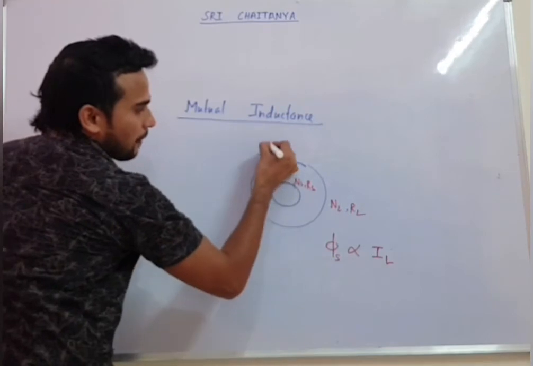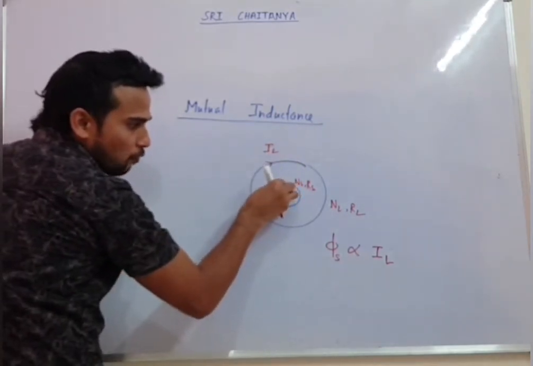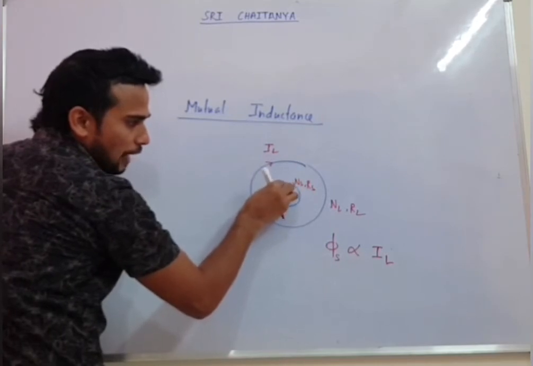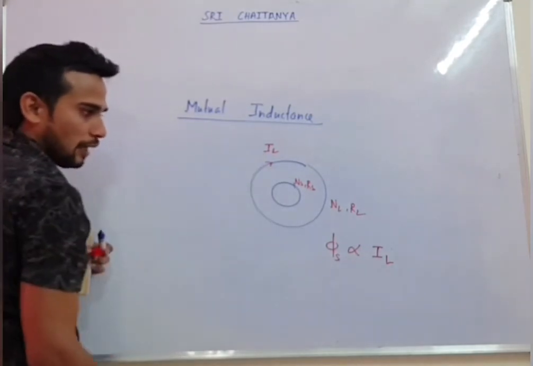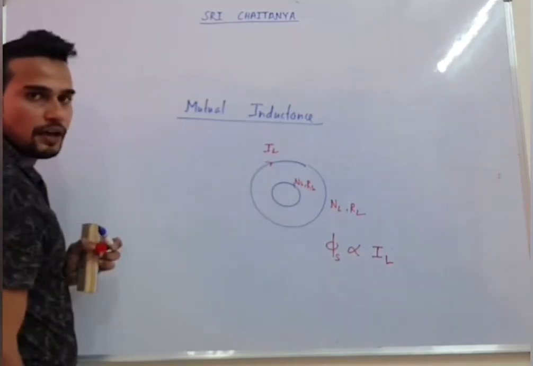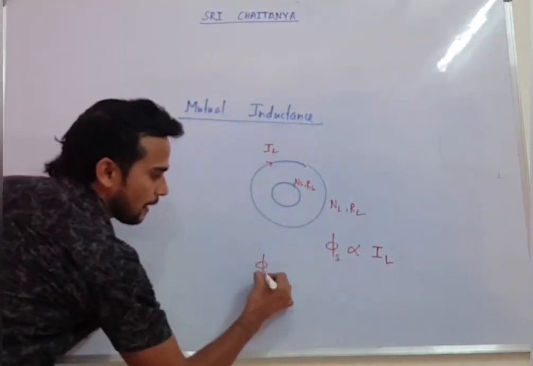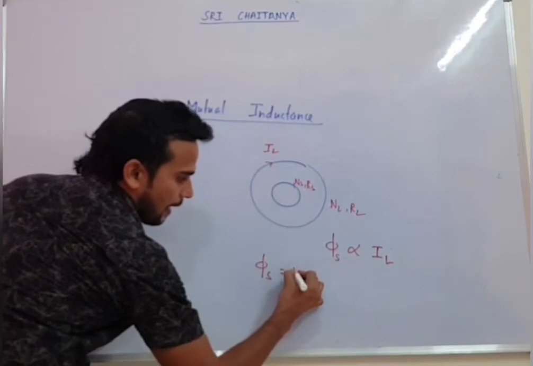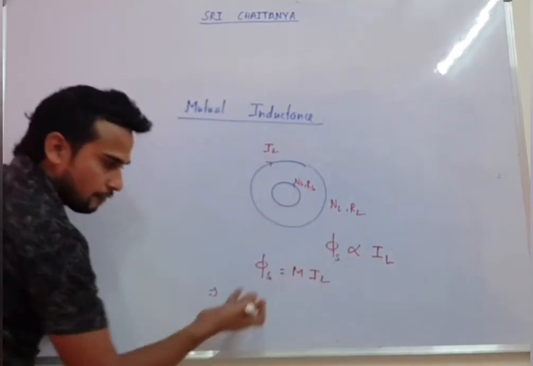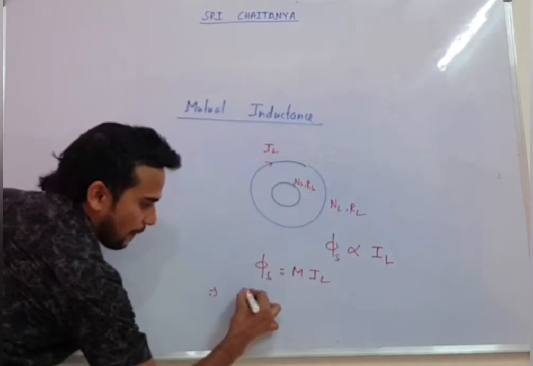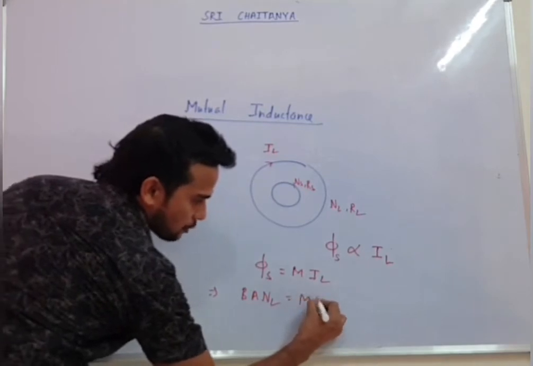If the second coil gets flux due to the current of the larger coil, then we talk about mutual inductance. For example, here if I am passing current IL, inside there is a small loop, a field will be there, and due to that field, flux will be there. So you can see directly, due to the current of the larger coil, the smaller coil is getting flux. That's why we talk about mutual inductance. So phi s will be equal to M into IL. Phi you can write as BAN, with NS for the small loop, equal to M into IL.